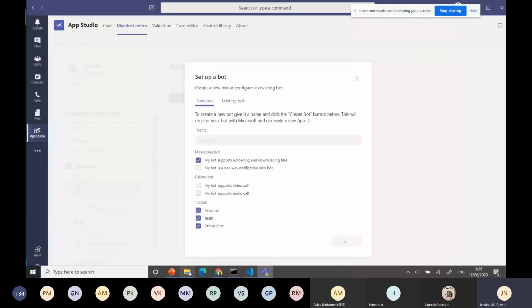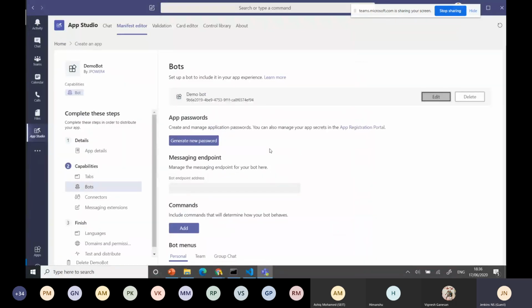Okay, it's creating. You got it. You want a password generated because this is the client secret data. You can take it from your app registration portal or get it from your Azure. That's the same, both are. You can take it from there. I'll come to that point and show you. You want an endpoint, API slash messages.